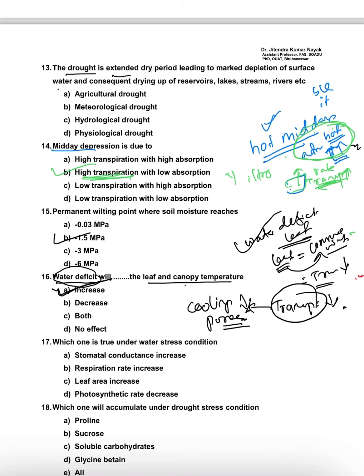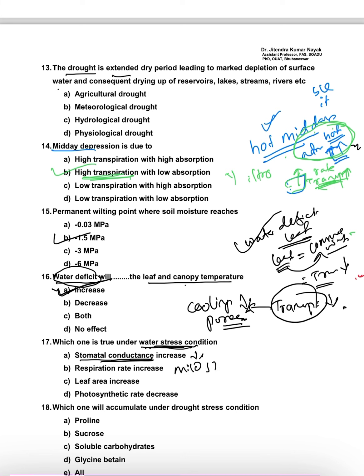This is a question: which one is true under water stress condition? First, will the stomatal conductance increase? No, if water stress condition is there, then the stomatal conductance will decrease. And what about the respiration rate?